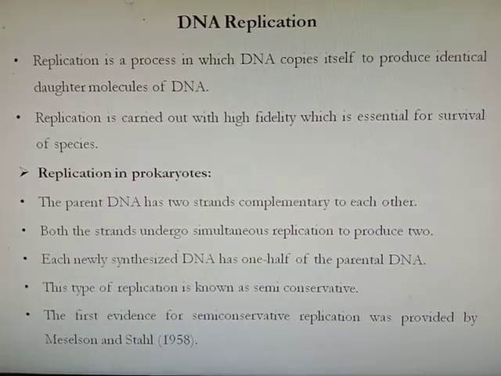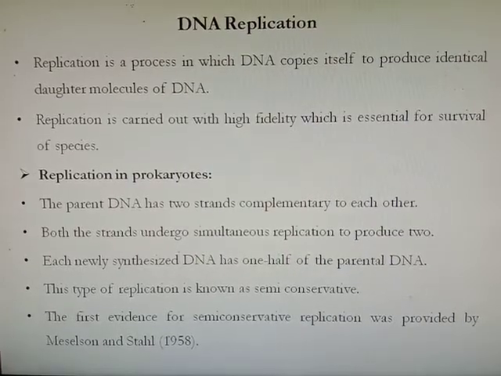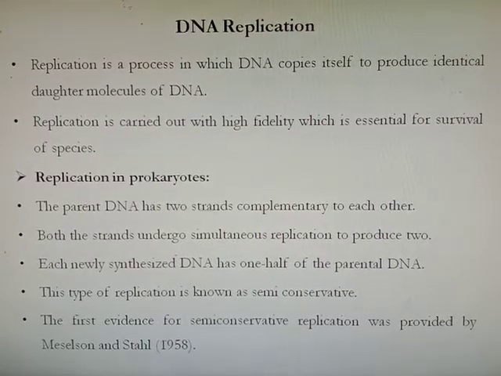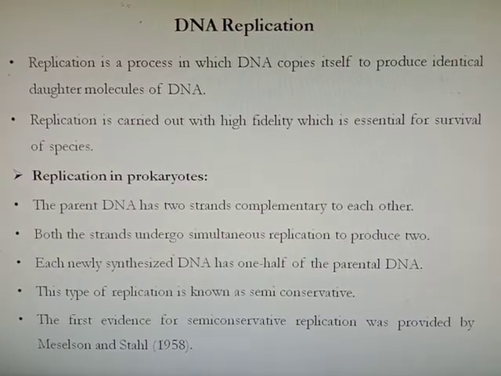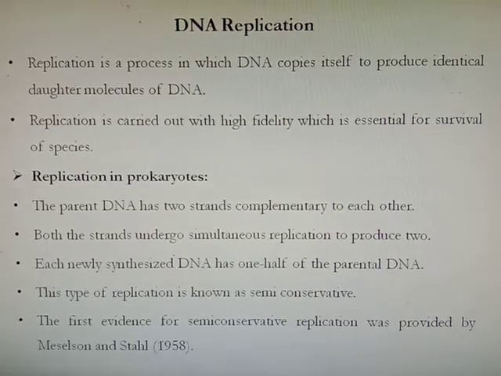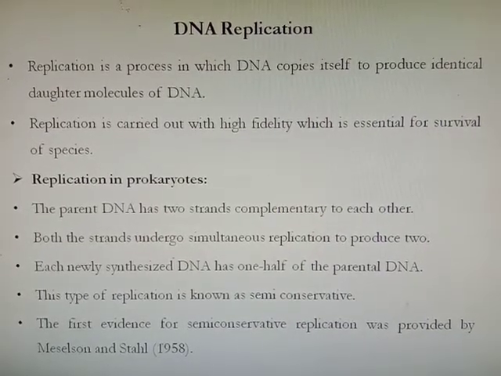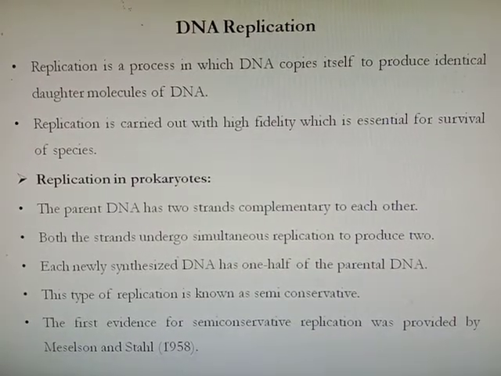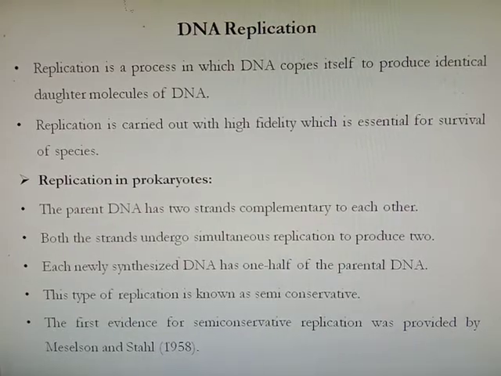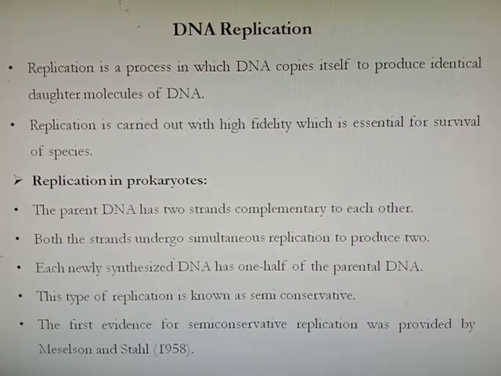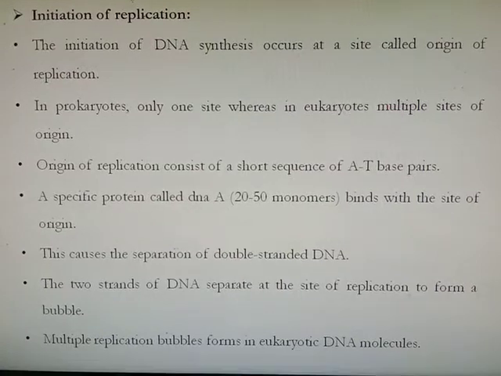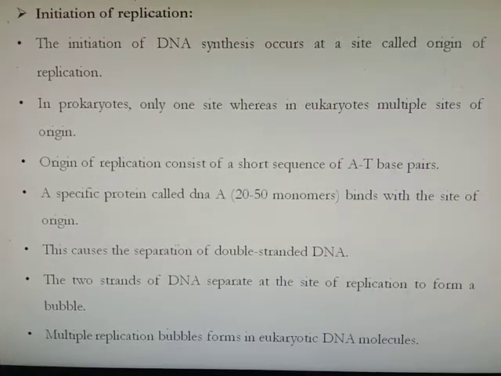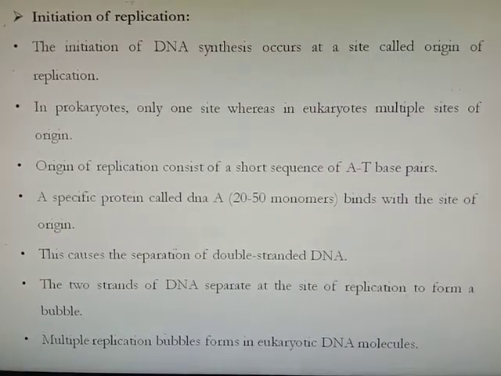So this type of replication is called semi-conservative replication, in which one strand is newly synthesized and another is the old DNA strand. This type of replication is known as semi-conservative DNA replication. The first evidence for semi-conservative replication was provided by Meselson and Stahl in 1958. Replication is subdivided into three: initiation, elongation and termination.